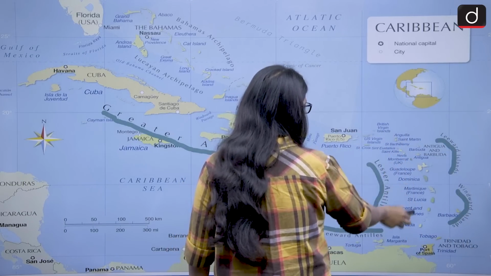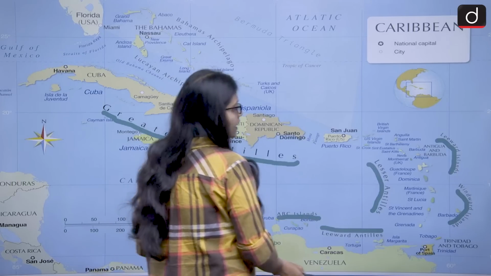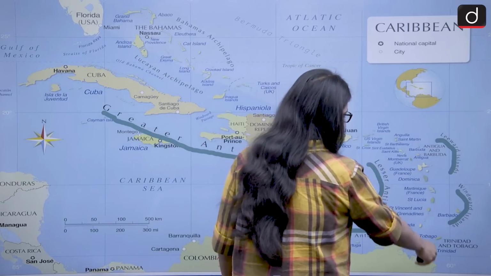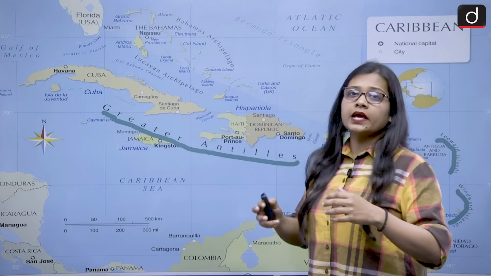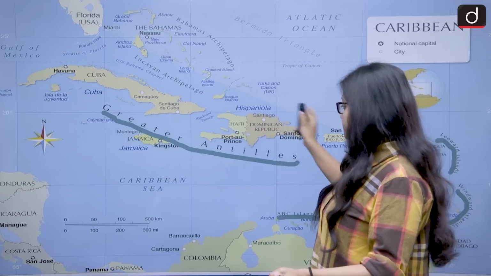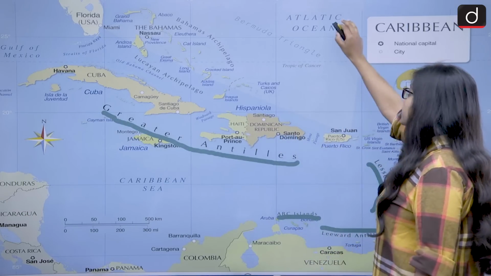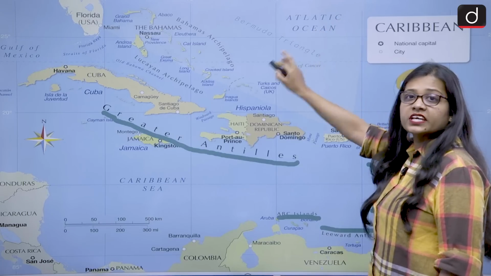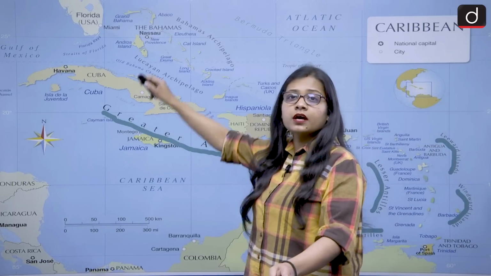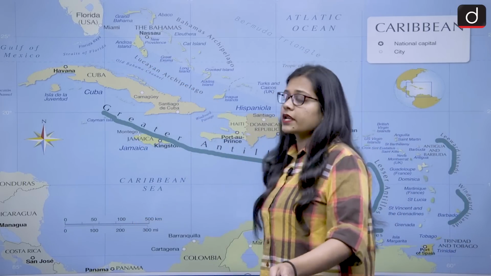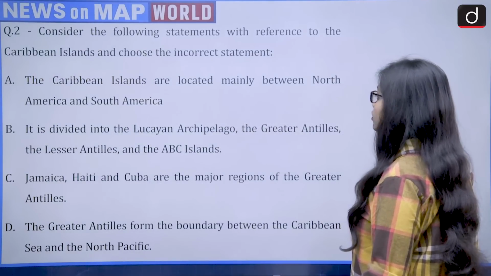So Lesser Antilles are a group of small islands. Then there are others also, like the Leeward Antilles, the ABC Islands, the Leeward Islands, Windward Islands, and then there are Greater Antilles, which are a group of bigger islands. And the Caribbean islands lie in the Caribbean Sea, which shares its border with the Atlantic Ocean also. So you can say it is an extended arm of the Atlantic Ocean, and it does lie between North America and South America. So the Caribbean islands are located mainly between North America and South America.